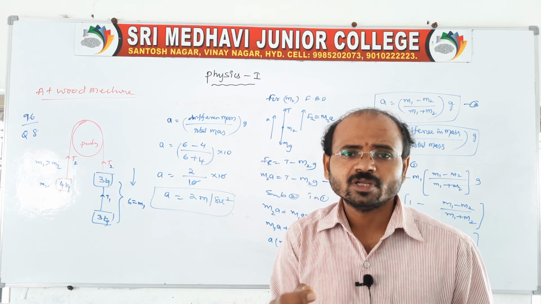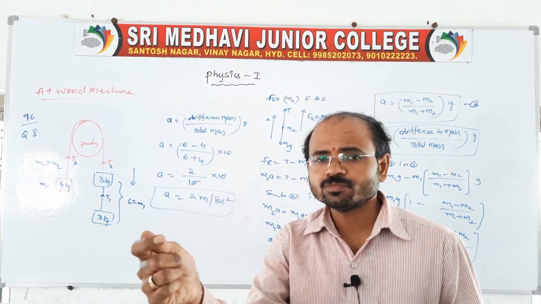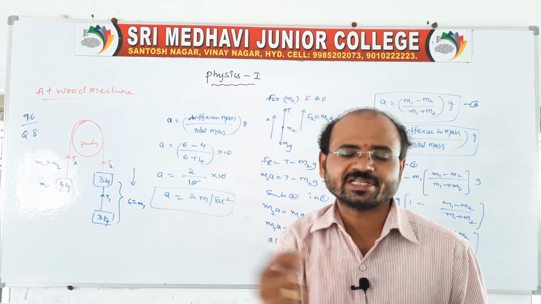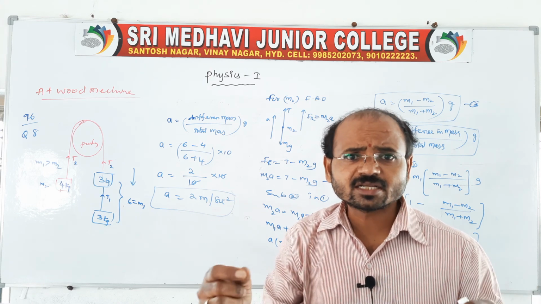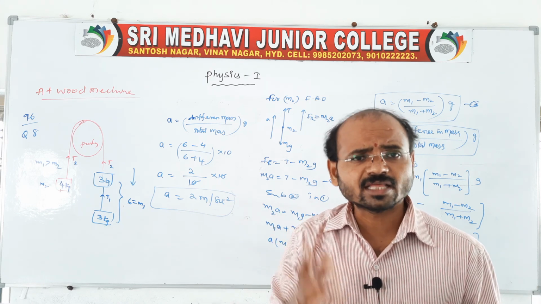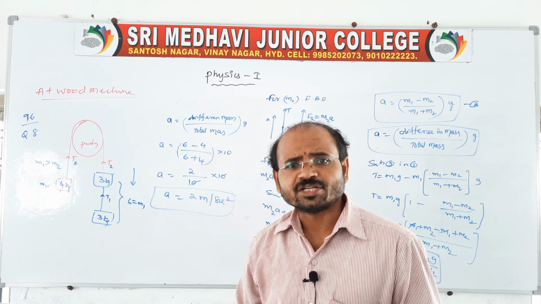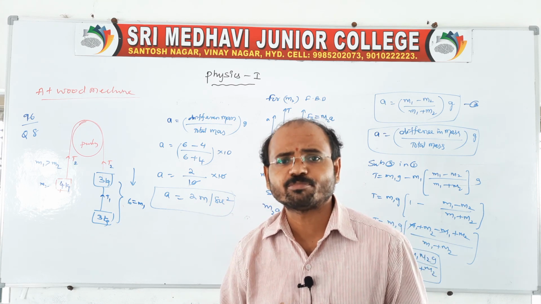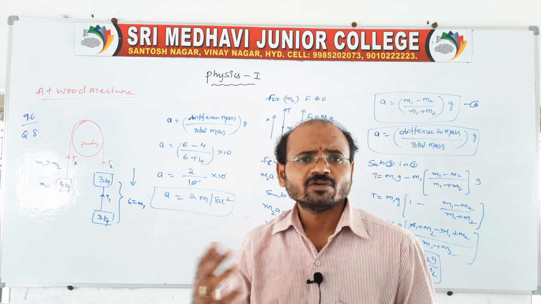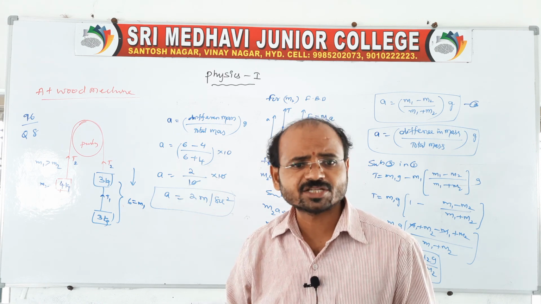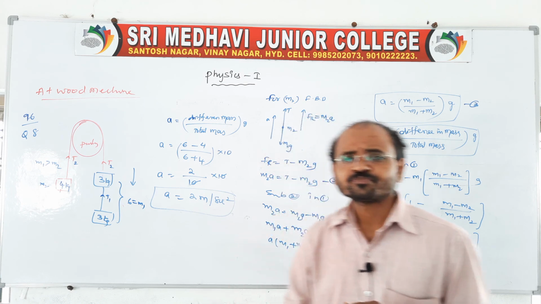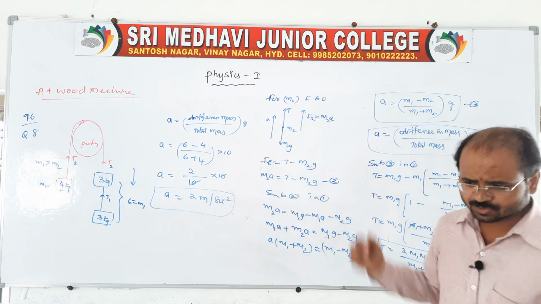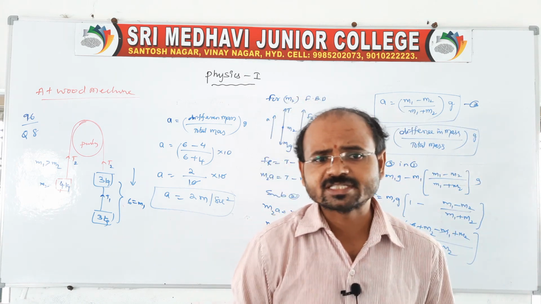In that also one body is hanging down and another body is on the inclined surface. If such constraints are there, we also have to find tension and accelerations, and on that basis we have problems in the material. So first of all we have to derive all the accelerations and tensions, and after that we will do the problems. This is today's class, and thank you very much. We will see in the next class.